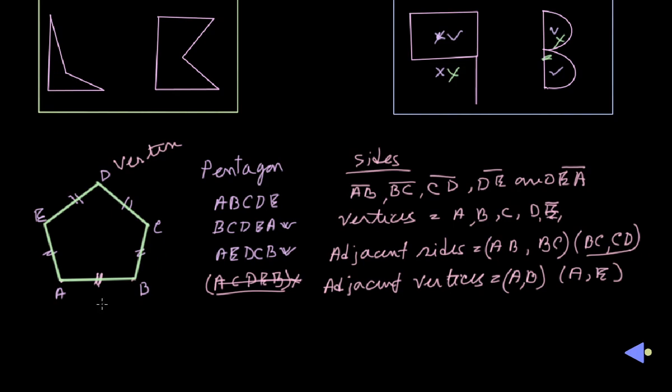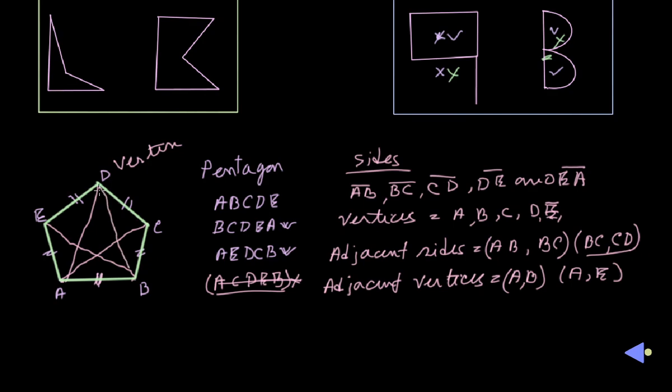And finally, if we draw a line from a vertex to another vertex which is not an adjacent vertex, that means a non-adjacent vertex, then it becomes a diagonal. If I draw like this, AC or AD, those are the diagonals. This is not a straight line, I just draw a straight line here like that.